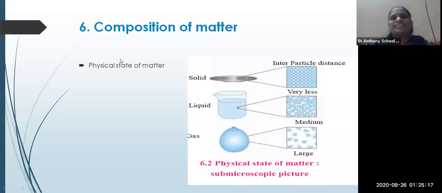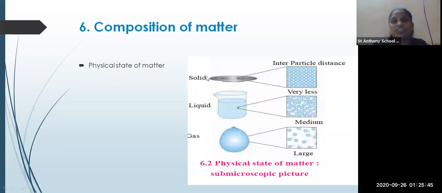Okay, so today's chapter name is composition of matter. In the previous lesson we studied what matter is. I would like to ask you one question: what are the various states of matter? There are three states of matter, that is solid, liquid and gaseous. These are the three states of matter.